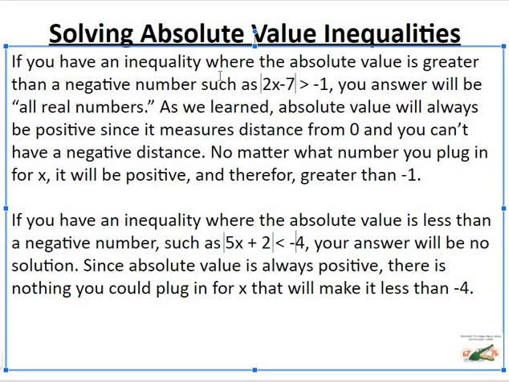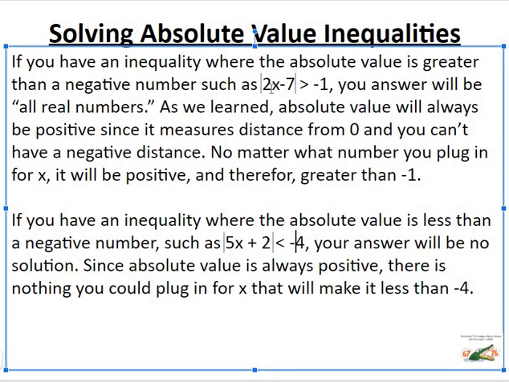So if you have an inequality where the absolute value is greater than a negative number, such as this one here, this is the example that's in your homework, 2x minus 7, the absolute value of that, is greater than -1. Your answer is going to be all real numbers, because like we said before, absolute value is always going to be positive because it measures distance from 0, and you can't have a negative distance.